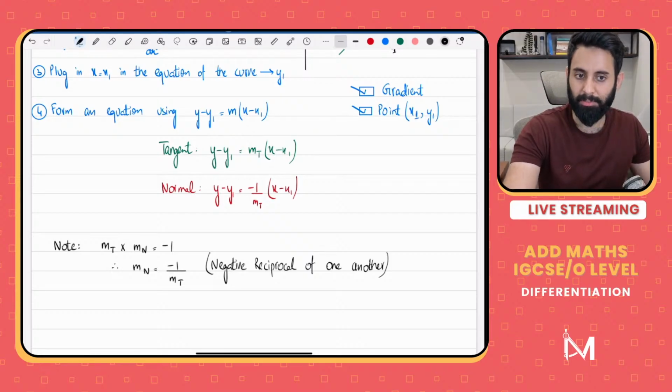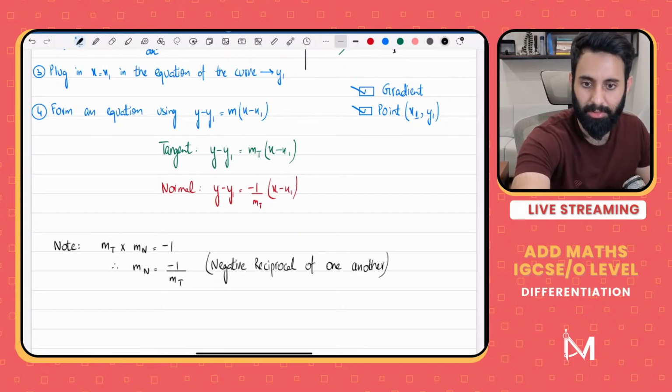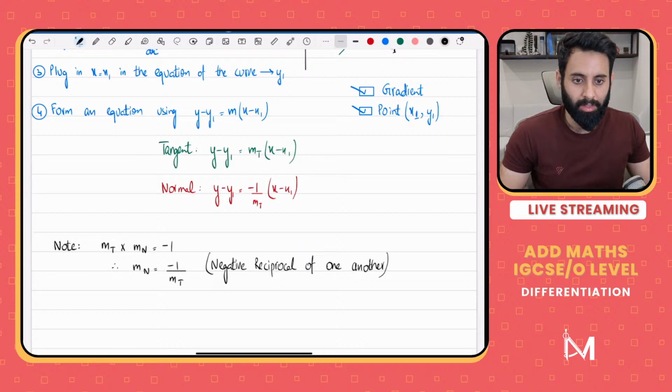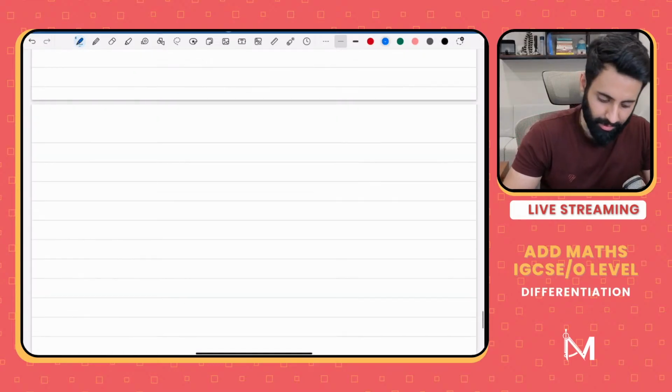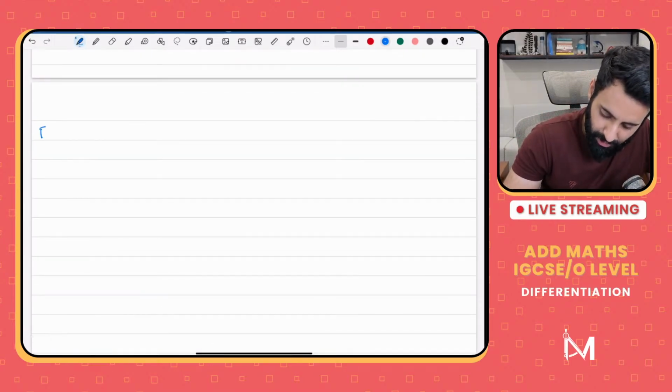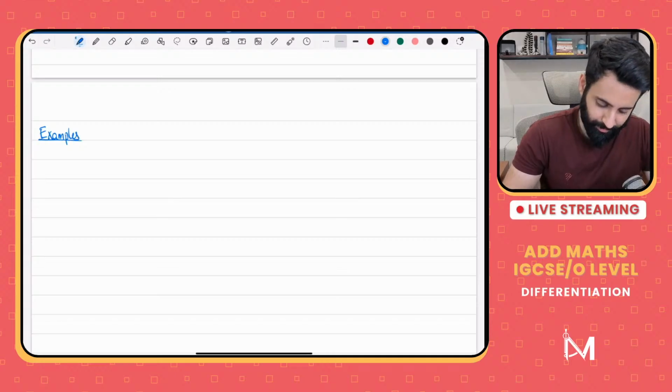Now let's do some past paper questions. Here it is, and this is a 7-mark question. So here are some examples, and let's start with this 7-mark question.